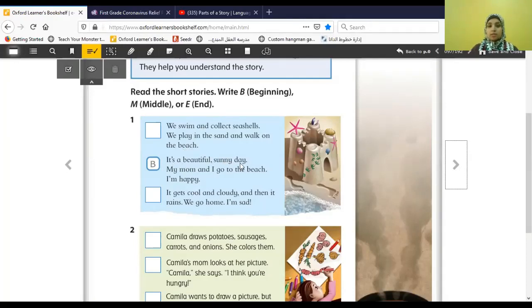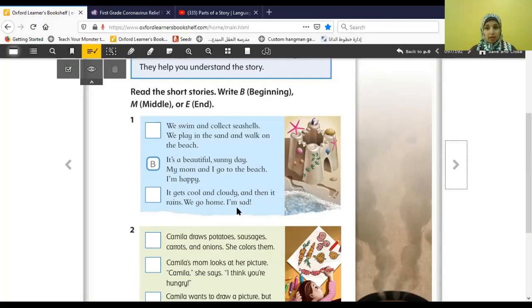It's a beautiful sunny day. My mom and I go to the beach. I'm happy. Okay, so this is our beginning. Let's see, is this going to be the middle or is this going to be the middle? Let's read. We swim and collect seashells. We play in the sand and walk on the beach. Okay, it gets cool and cloudy and then it rains. We go home. I am sad.